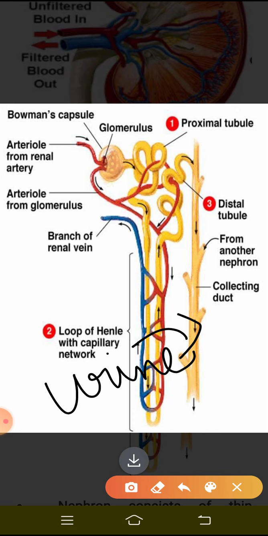So whatever urine is collected in the collecting duct depends upon how much water is in the body or how much waste is present in the body. It depends on that, right? The amount of urine collected in this region, which region? In the collecting duct.